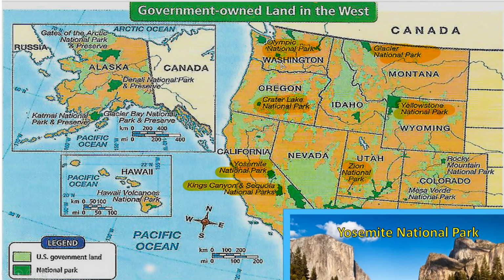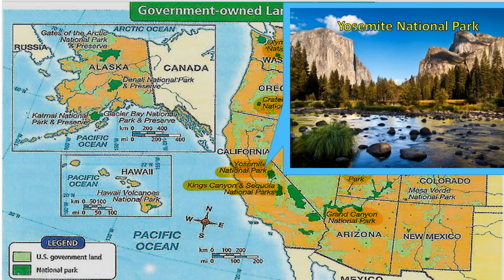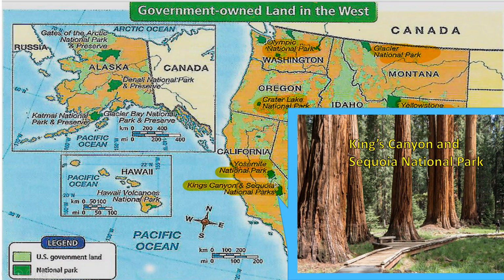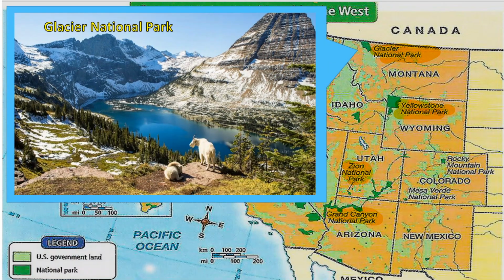And next, we have also the Yosemite National Park. There are a lot of big mountains over here. Many people who are very good in hiking and mountain climbing actually visit Yosemite National Park. If you want to see big trees, you can go to Kings Canyon and Sequoia National Park over here. You will find a lot of sequoia trees, which are very big trees. Okay, so that's the Glacier National Park over here. It's called Glacier because of a lot of glaciers and ice over here.